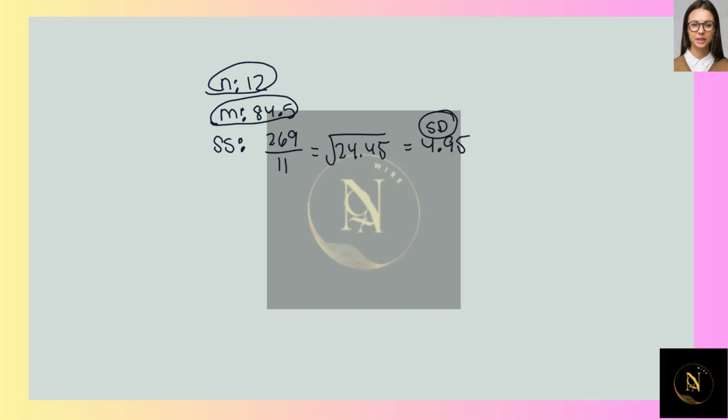So then what you're going to do is take your mean of 84.5. Then you're going to do plus or minus, and for a 98% confidence interval the t-score is going to be 2.326, times your standard deviation of 4.95 divided by the square root of 12.